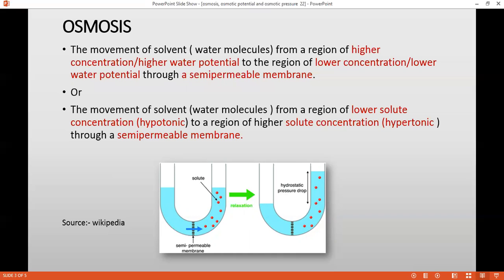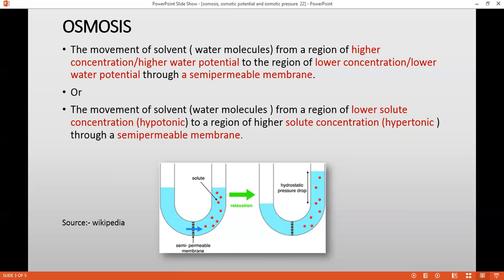So it is the movement of solvent from a region of higher concentration or higher water potential to the region of lower concentration or lower water potential through a semi-permeable membrane. So if I'm saying semi-permeable membrane, what does it mean? Membrane can be of 3 types: permeable, impermeable, and semi-permeable. If I'm saying semi-permeable, try to get it from the term itself.